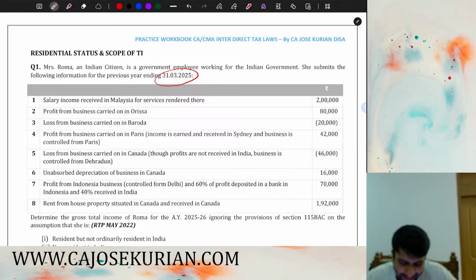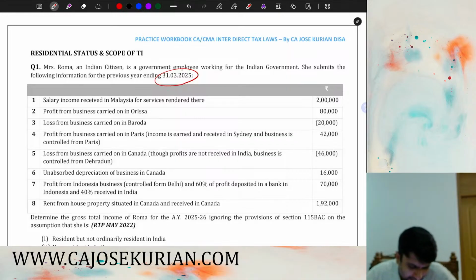Roma is an Indian citizen and a government employee working for the Government of India. Hope you remember there is a section called Section 9. According to Section 9, if you are a citizen and a government employee working outside India, whatever amount is paid by the government to you shall be deemed to accrue or arise in India. So this question revolves around Section 9.